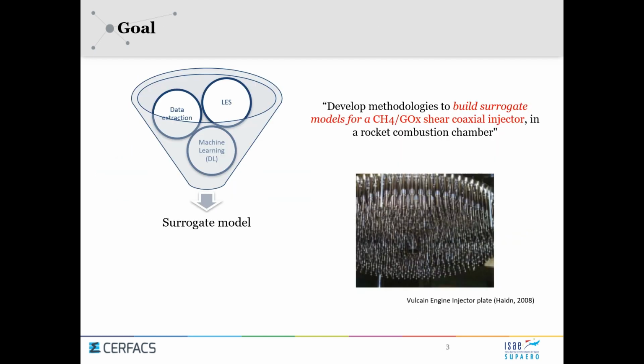This leads me to the overall goal of my PhD thesis, which has been to develop methodologies to build surrogate models for a gaseous oxygen methane shear coaxial injector in a rocket combustion chamber. So to put it shortly, the main idea of this thesis has been to create a database of large eddy simulations of shear coaxial injectors spanning a predefined design space, then extract relevant quantities of interest, and then, by leveraging machine learning, specifically deep learning, that we are collecting from the state of the art in this domain, to obtain a surrogate model that runs sufficiently accurate but also fast, so that it can potentially be used in design, analysis, and optimization problems. For preliminary design, of course.